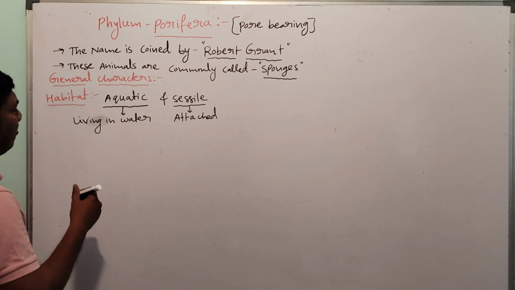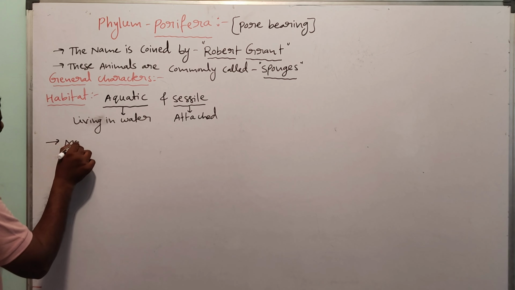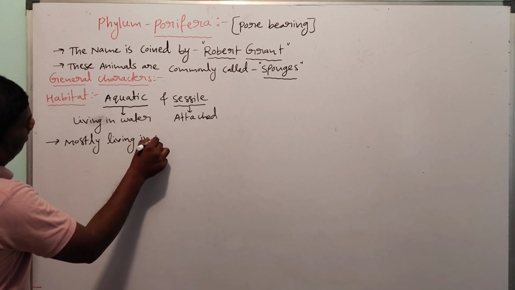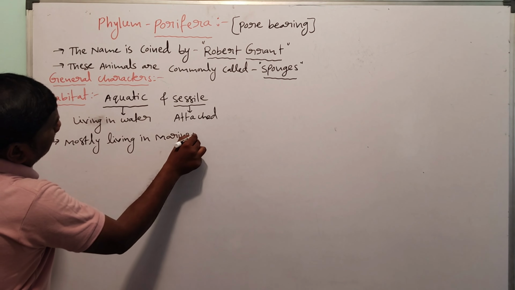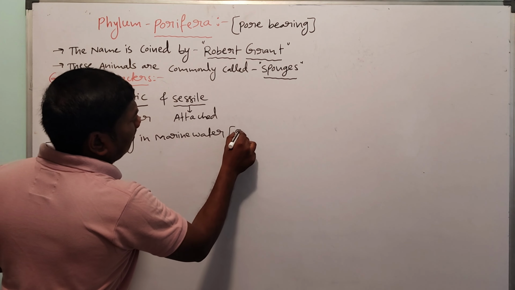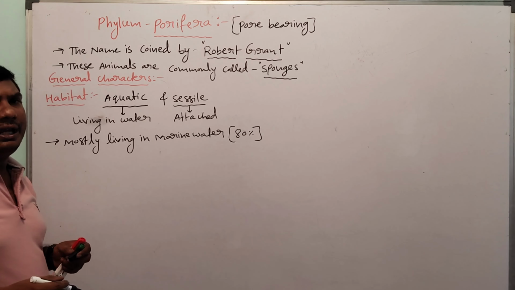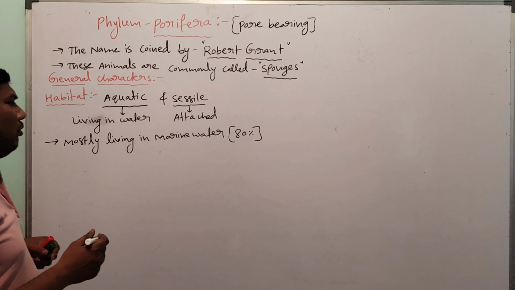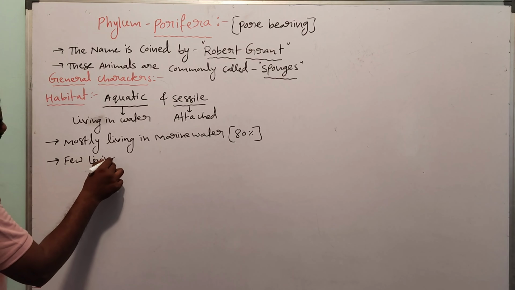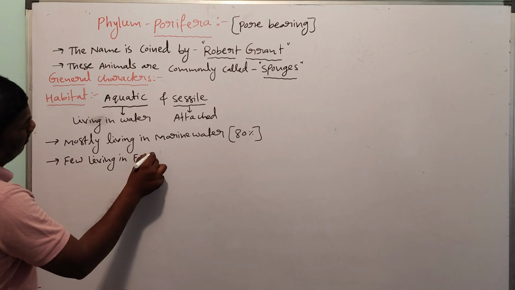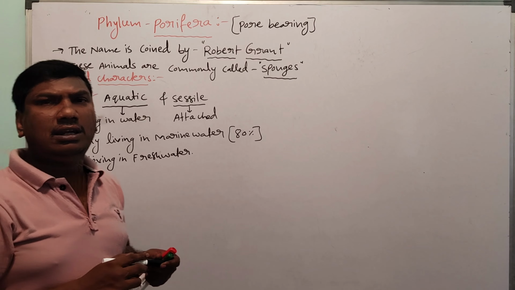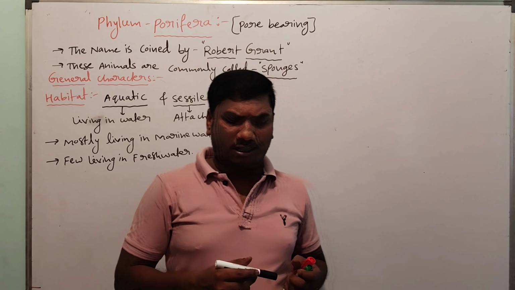Mostly they are living in marine water. Marine water means sea water. 80% of poriferans are living in marine water. Few are living in fresh water.